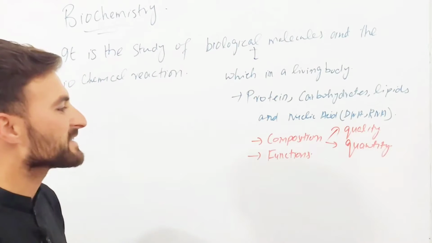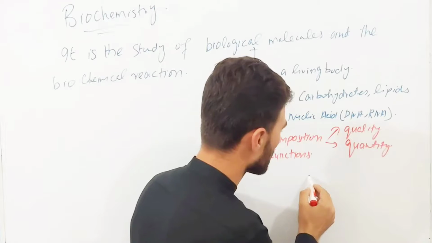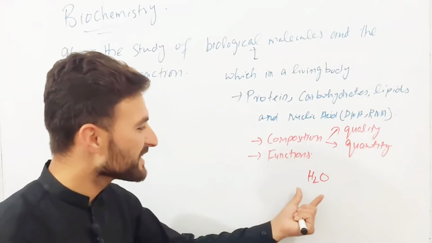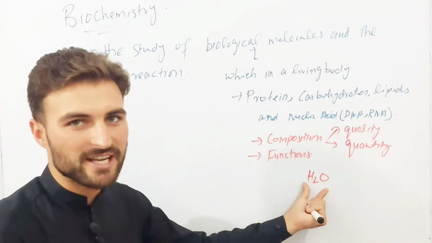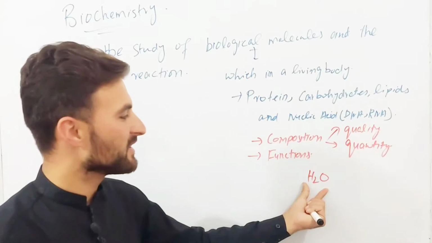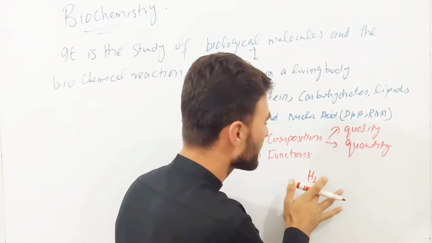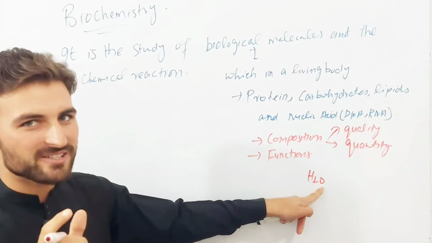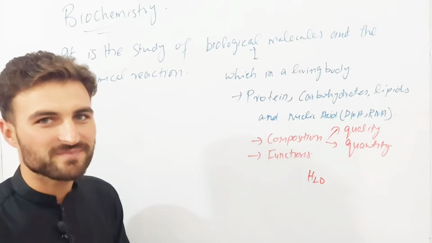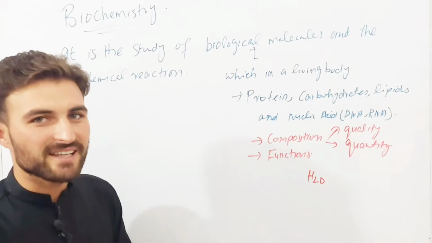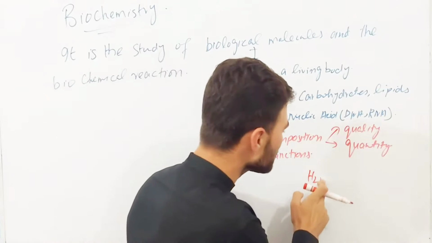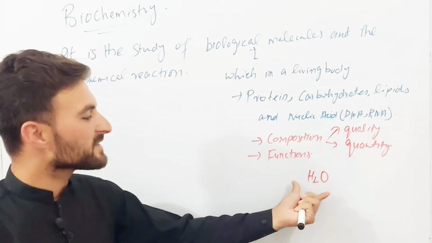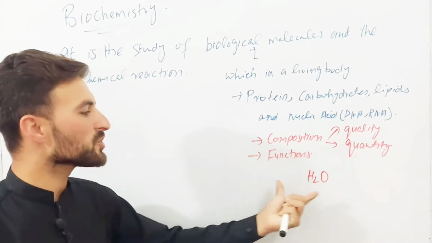Let's suppose we take the example of water. We have H2O. Try to focus on the symbols of an element. It should be in capital. If I write it like H2 and O with a smaller symbol, then it will not be water. Then it will be H2o rather than H2O. So it should be written in a capital letter. Now let's discuss the composition of H2O.